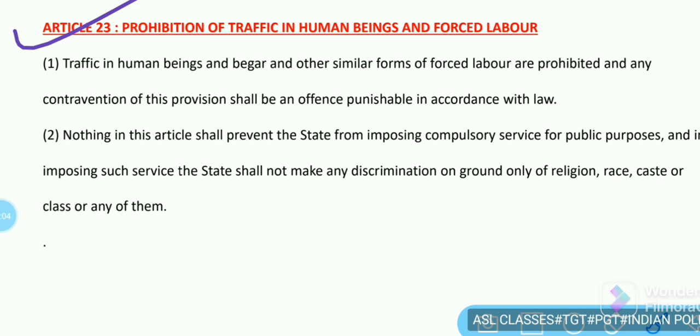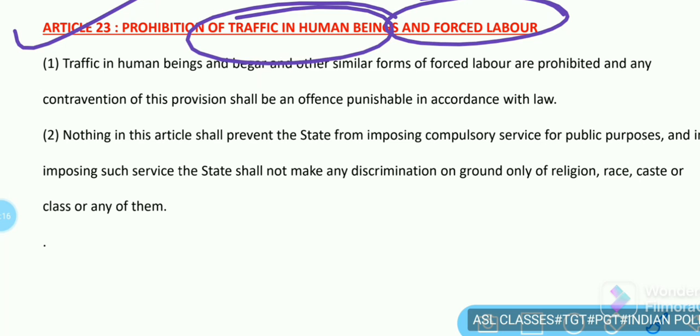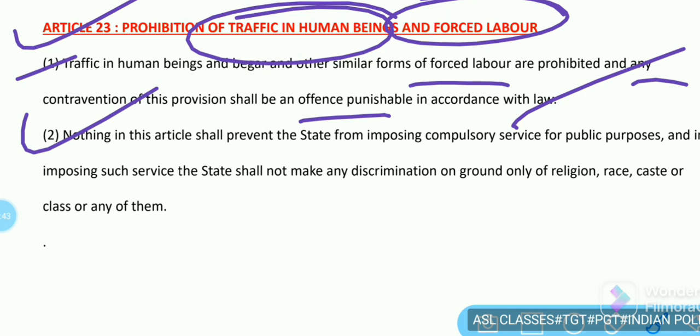Now we will move to Article 23. Article 23 says prohibition of traffic in human beings and forced labor. It has also been banned by the government: any kind of forced labor or trafficking of human beings. So traffic in human beings and beggar and other similar forms of forced labor are prohibited, and any contravention of this provision shall be an offence punishable in accordance with law. Nothing in this article shall prevent the state from imposing compulsory services for public purpose, and in imposing such services, the state shall not make any discrimination on grounds only of religion, race, caste, class or any of them.